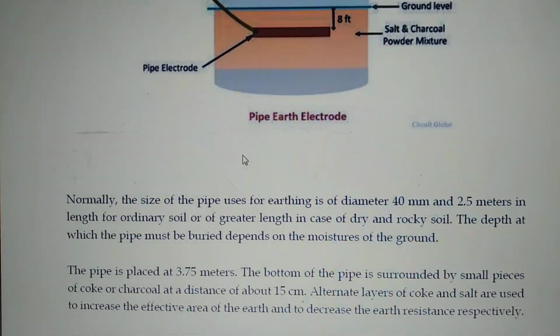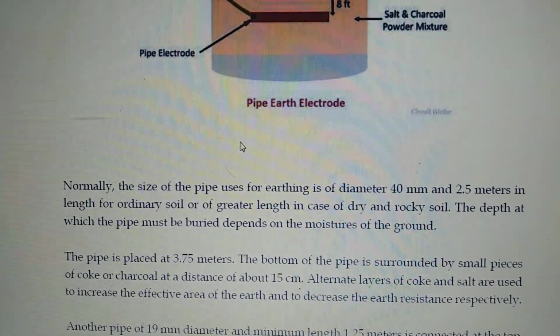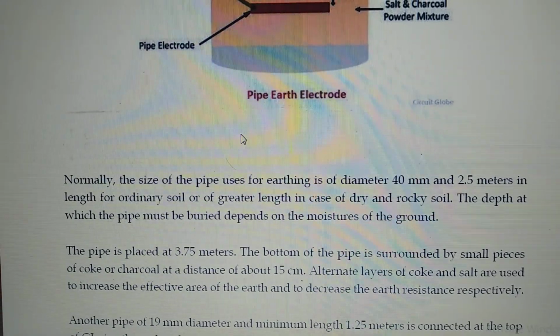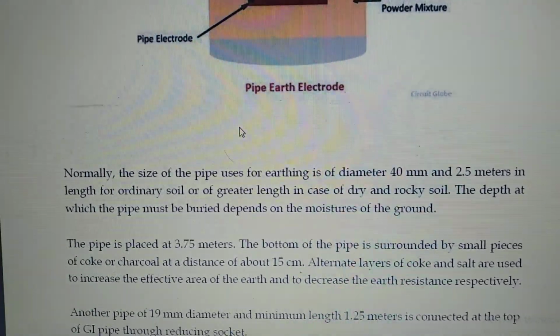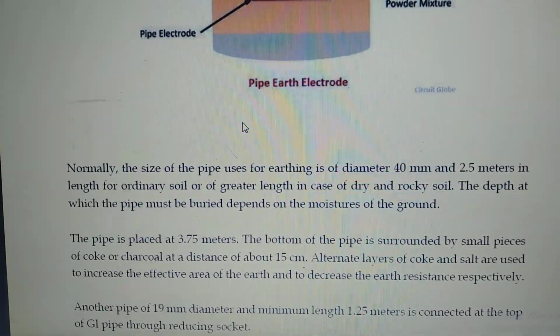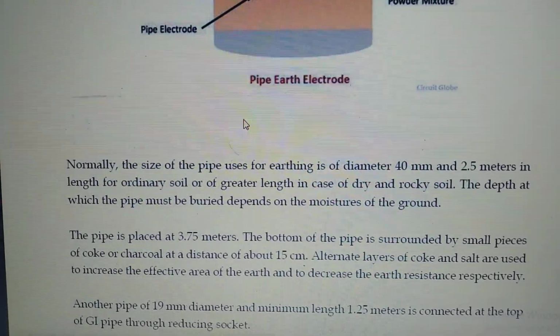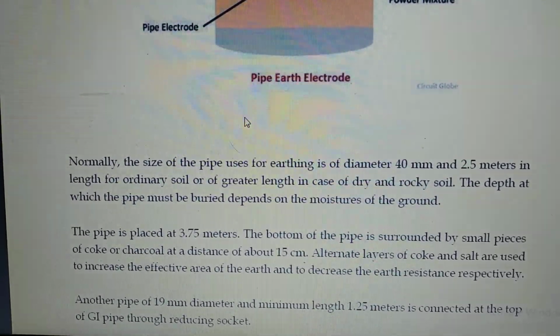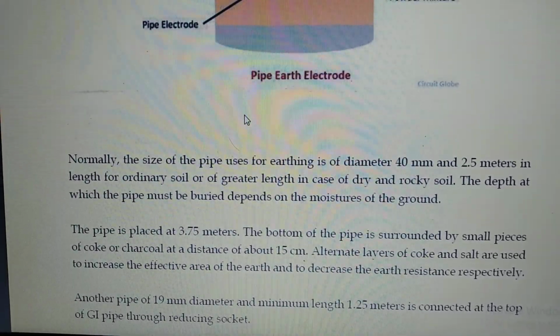Generally, the size of the pipe used for earthing is a diameter of 40 mm and 2.5 m in length for ordinary soil, and in case of dry and rocky soil, the pipe is placed at 3.5 to 7 meters.